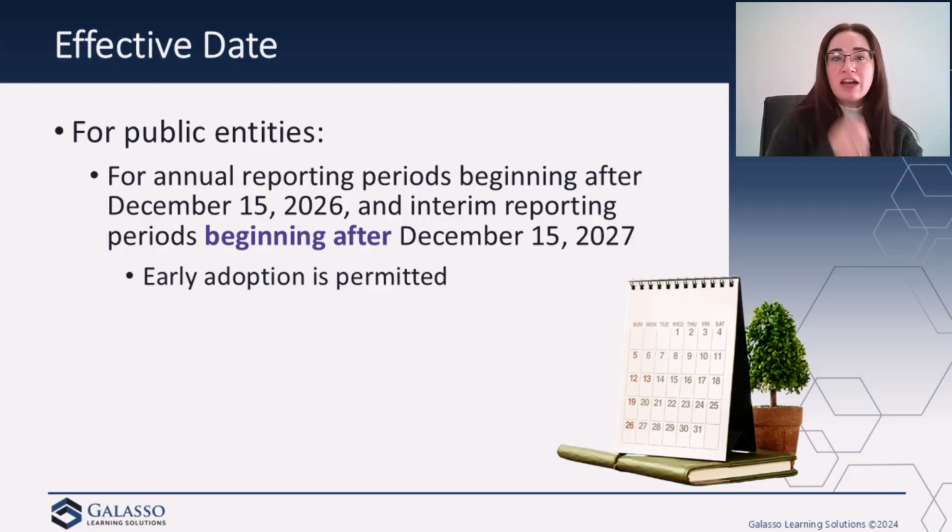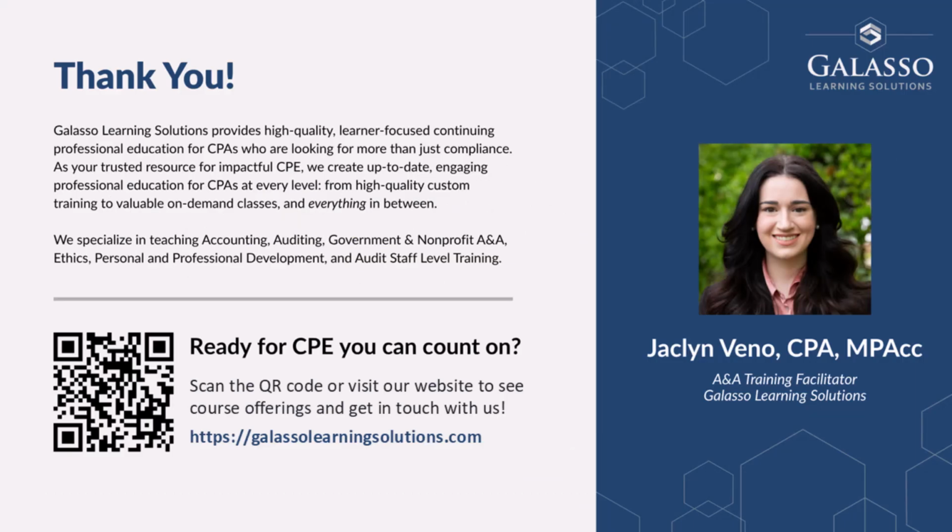So when is the effective date for this standard? Again, this is only for public companies, and this is for annual reporting periods beginning after December 15th of 2026. And this effective date was actually a little bit confusing when they first issued it. The problem, as you can see right here, is there's an issue with how they wrote the interim reporting periods item, so much so that the first standard they actually issued in 2025, so ASU 2025-01, was actually to clarify the effective date for this further, but for annual reporting periods beginning after December 15th of 2026 is when this has to be adopted. And that is all we have for today, everybody.